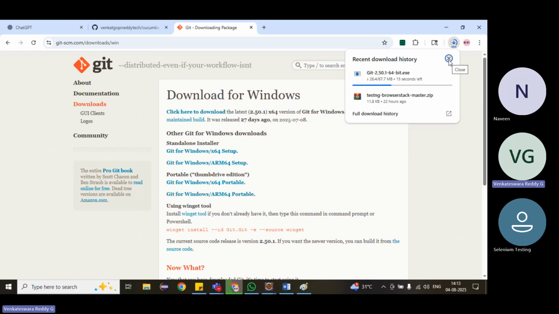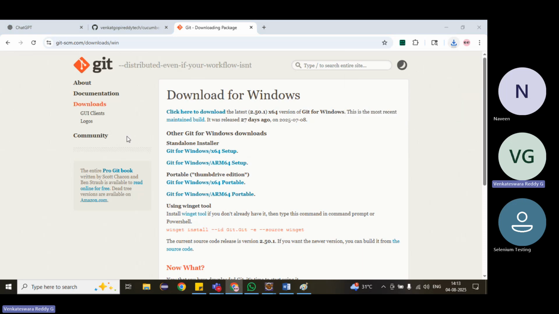Just download it and click on install. You know how to install it. I'm canceling it since I have already installed it. Just double click on it and it will install. Just click on next, next, next. No need to do anything else.